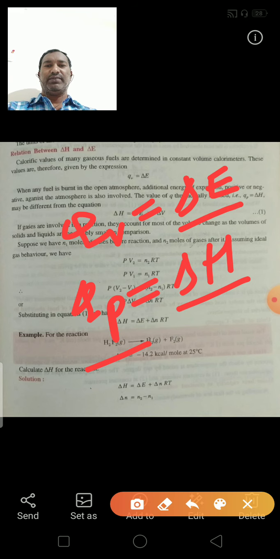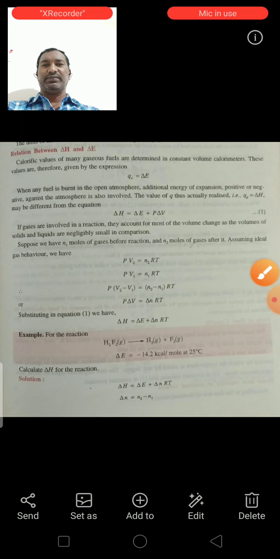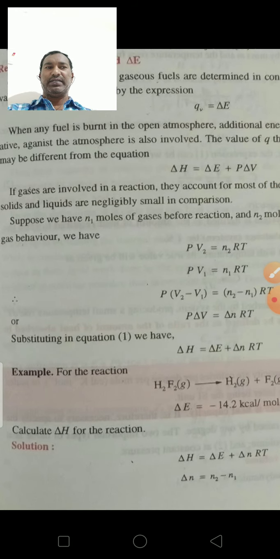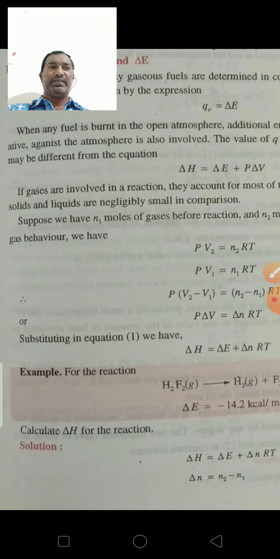So we derived these two in the previous class. Next, the relation between delta H and delta E.